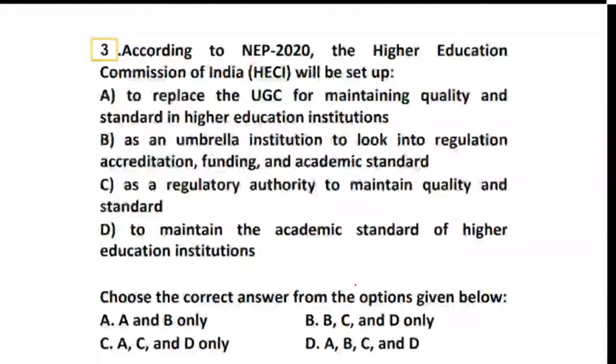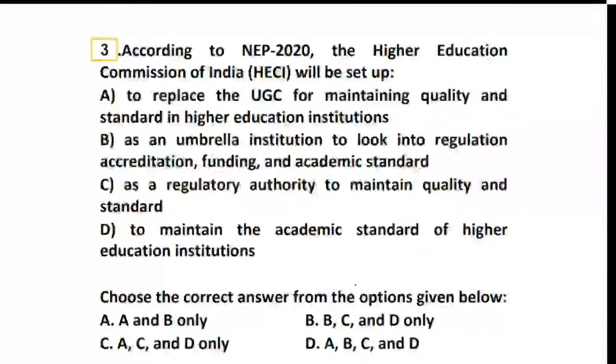The next question talks about, according to National Education Policy 2020, the Higher Education Commission of India, that is HECI, will be set up for what? What is the reason for the setup of the Higher Education Commission of India?